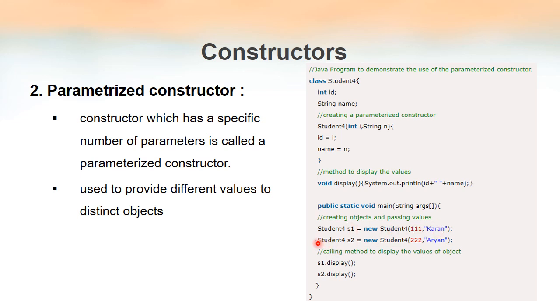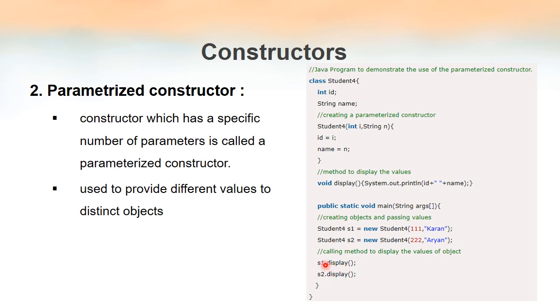Similarly, when I create this object named s2, I am passing two parameters and they are 222 and Aryan. So when I execute this line of code, the value 222 will be assigned to the id of s2 and the value Aryan will be assigned to the name of s2, and then I'm calling s1.display and s2.display.